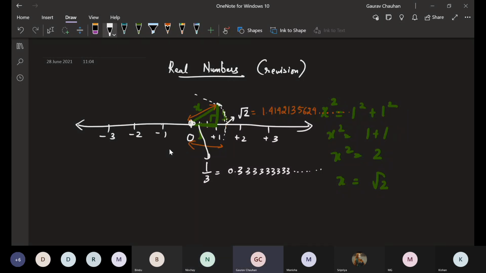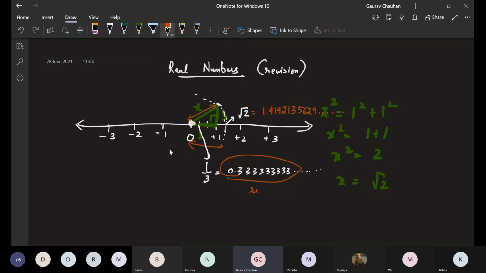Yeah, this is the basic difference. Both of them, as you can see, I can write in decimal, but there is a very fundamental difference: this decimal value of 1 by 3 is repeating, and this decimal value is not repeating, or we call it non-recurring.